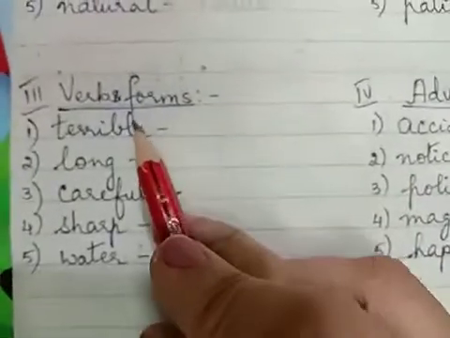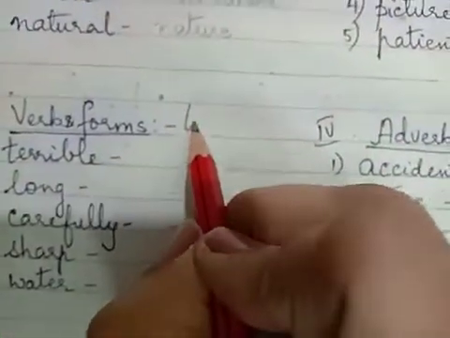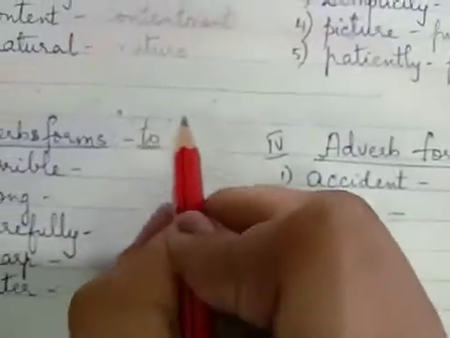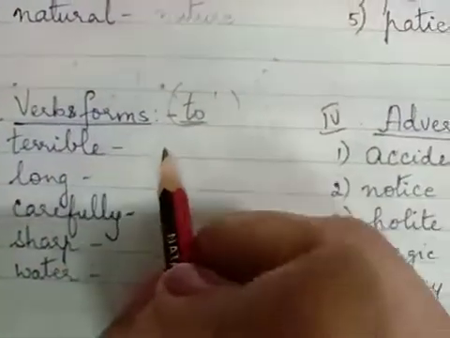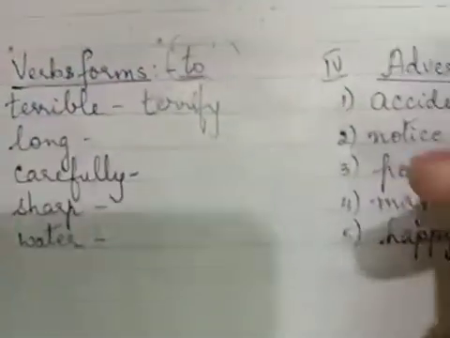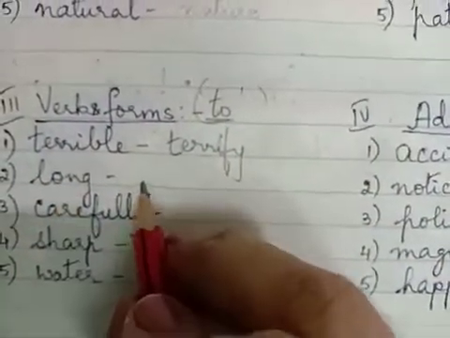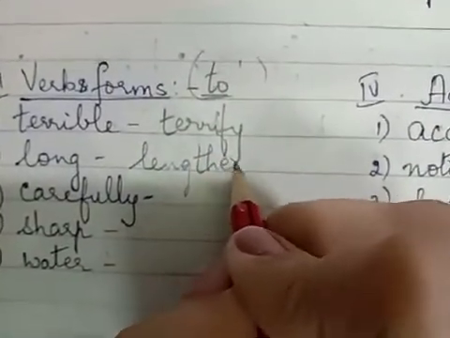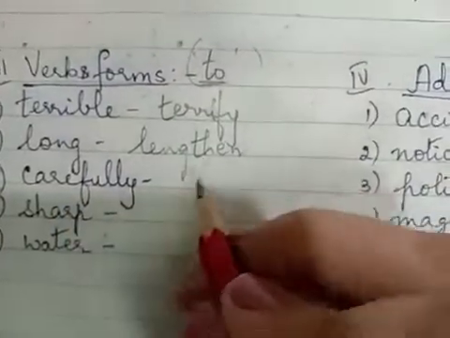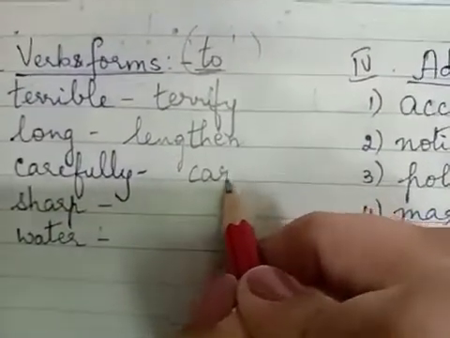Next, let's come to the verb forms. To form verbs, you have to remember the word to. Terrible, to terrify. Long, to lengthen. Carefully, to care.